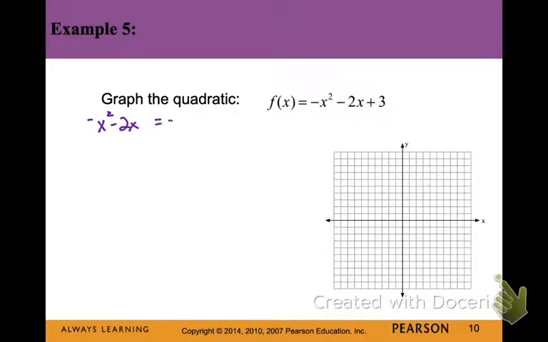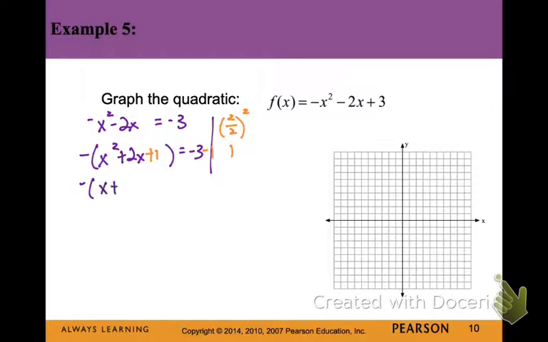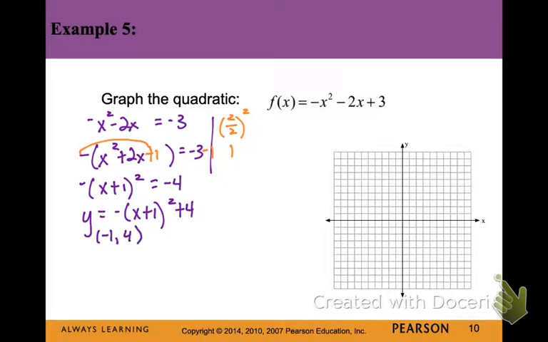So now we have negative x squared minus 2x plus 3. So I subtract the 3 over, and then I'm going to factor out my negative 1. So to complete the square, I take half of the b value, which is 1, and square it, and add that to the left side. But what I'm actually adding to the right side is negative 1 here, because it's negative times that positive 1. So on the left, I have negative x plus 1 squared equals negative 4. And then I can add the 4 over and then put that y back in. So our vertex on this is negative 1, positive 4.